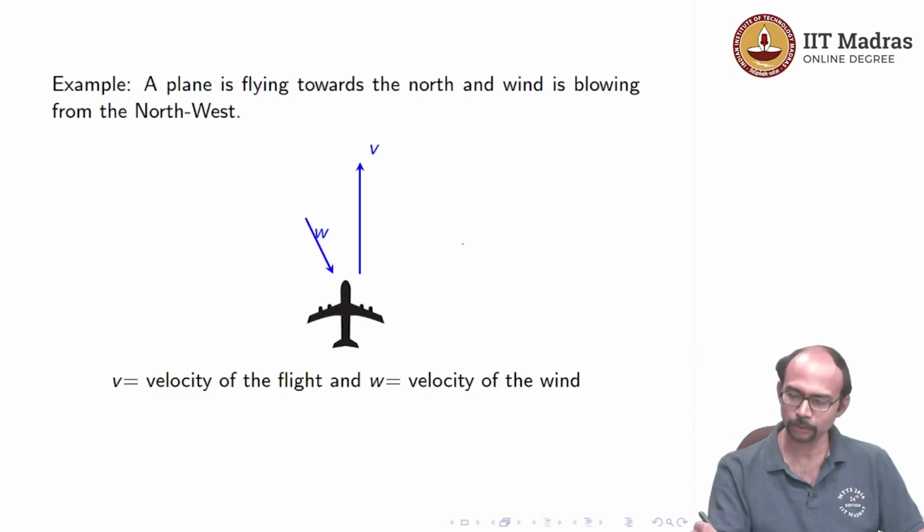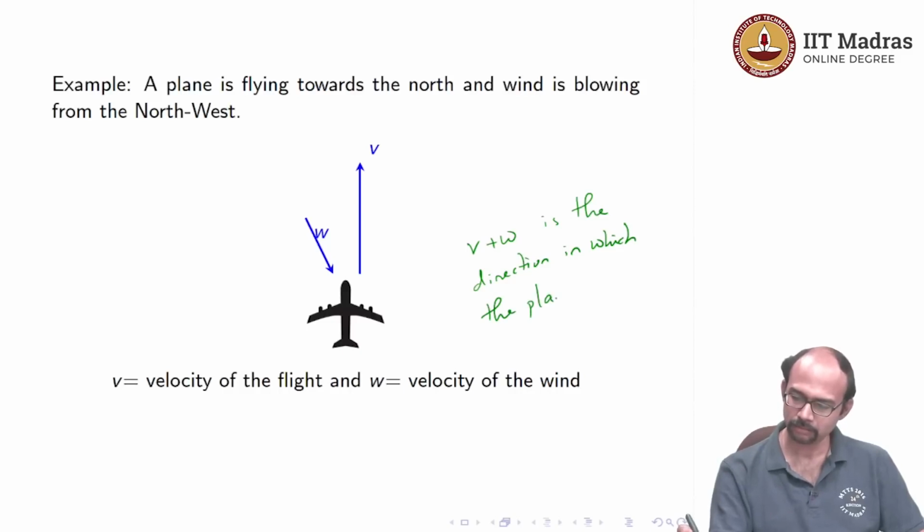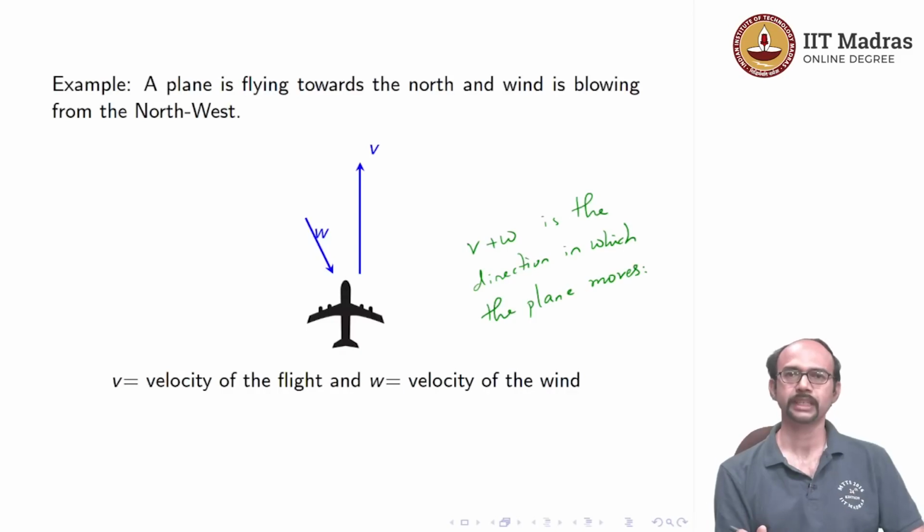To do that you would have to do the sum. So v plus w is the direction in which the plane moves. As we can see, vectors are quite useful in physics to determine things like this, trajectories and so on.